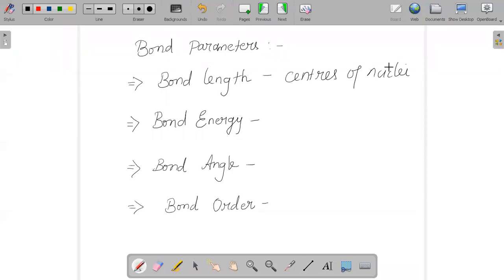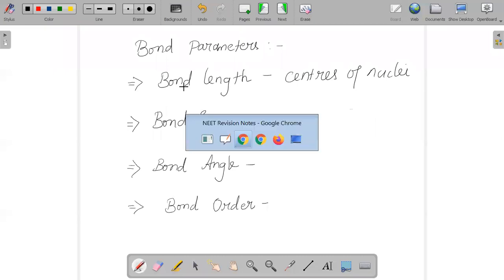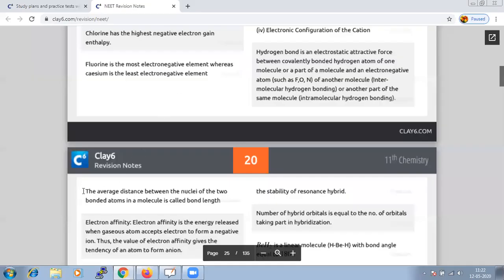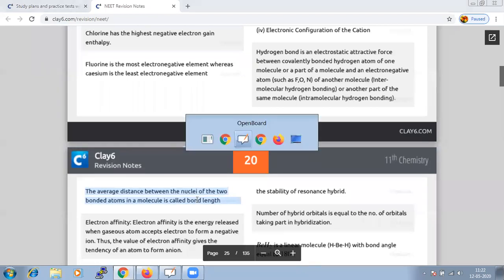Whichever two atoms we are going to consider for the bond formation, the equilibrium distance between the centers of their nuclei is given the name bond length. Or we can also say it is the average distance between the nuclei of the two bonded atoms, and we call it the bond length.